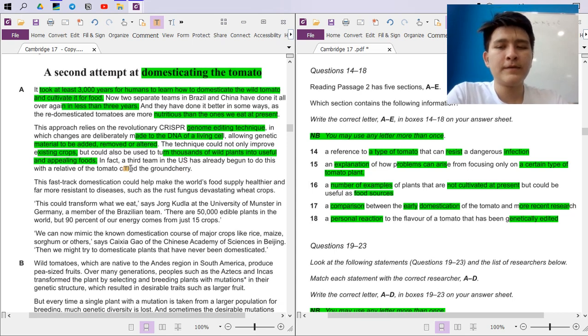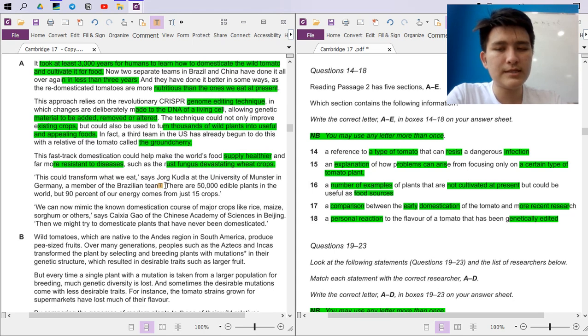Nice, right? Not just existing edible crops, but any other wild plants to be used as food. In fact, a third team in the U.S. has already begun to do this with a relative of the tomato called the ground cherry. Okay, this fast-track domestication could help make the world's food supply healthier and far more resistant to diseases, like resist a dangerous infection, I think, such as the rust fungus devastating wheat crops.